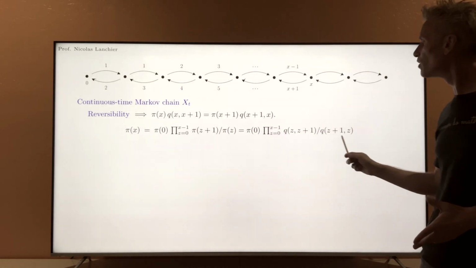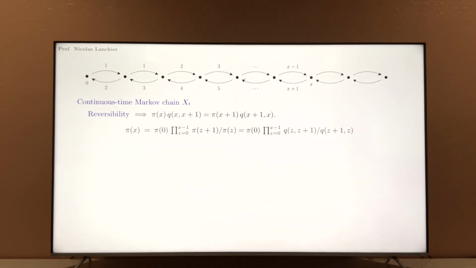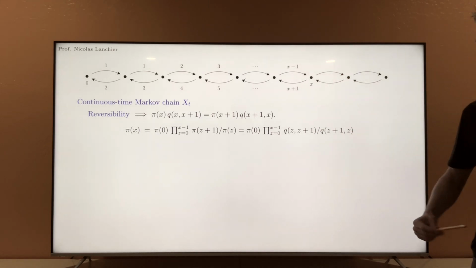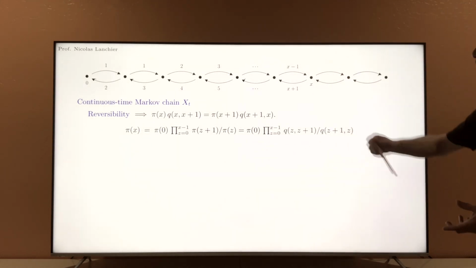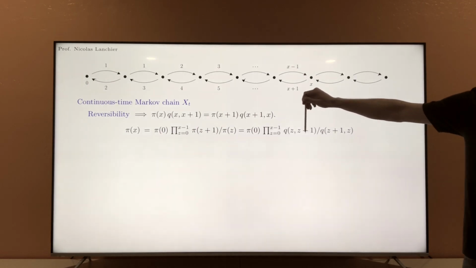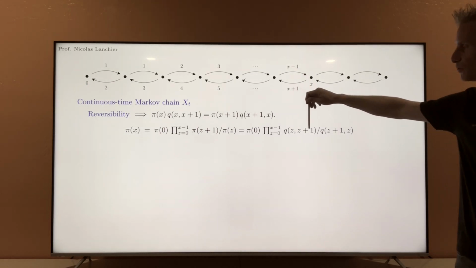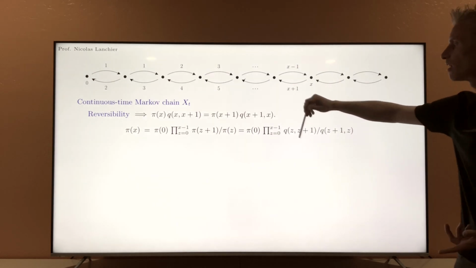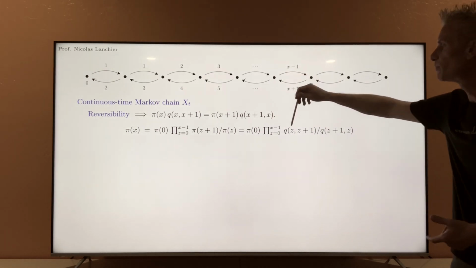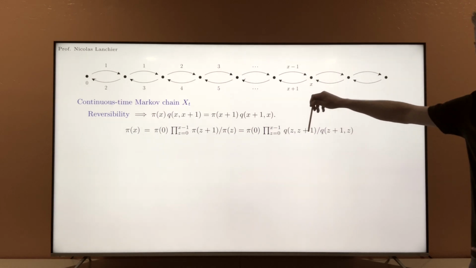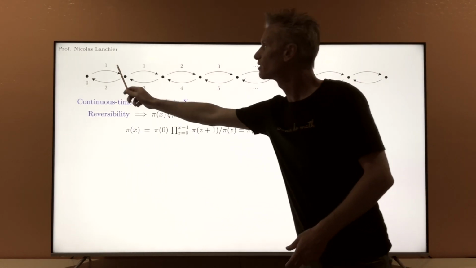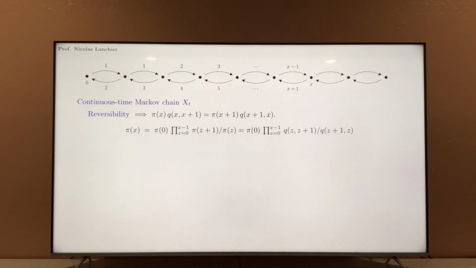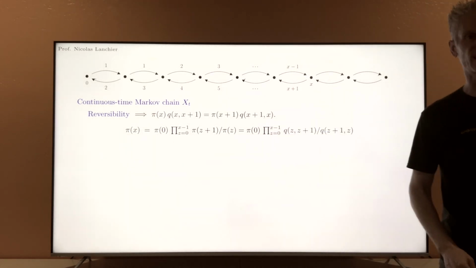Okay? Now, we know those rates explicitly. Look at the product of the numerators first. That's exactly the rate at which we jump from 0 to 1, times the rate at which we jump from 1 to 2, times the rate at which we jump from 2 to 3, and so on, and the rate at which we jump from x minus 1 to x. That's exactly the product 1 times 2 times 3, and so on, up to x. That's equal to x factorial.